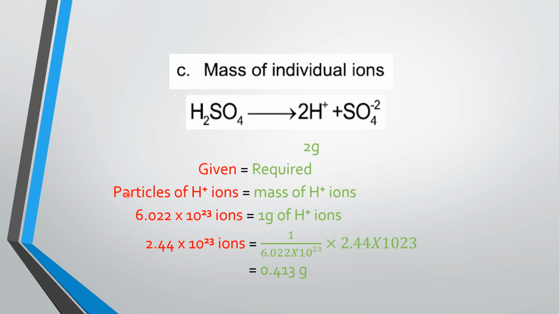As our standard value is Avogadro number, 6.022 raised to the power 23 ions have the mass 1 gram of hydrogen ions. As this question shows that 6.022 raised to the power 23 ions will have 1 gram of the hydrogen ions, and as we have calculated in the previous slide, the number of hydrogen ions is 2.44 raised to the power 23. So the value we will calculate by using the unit method, that is 0.413 gram of the hydrogen ions are produced.